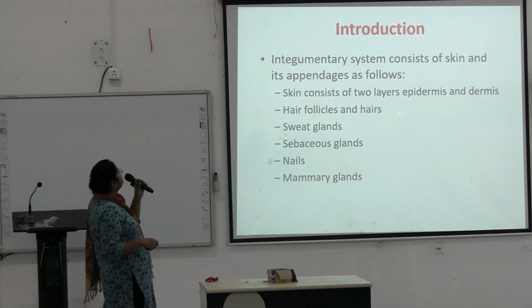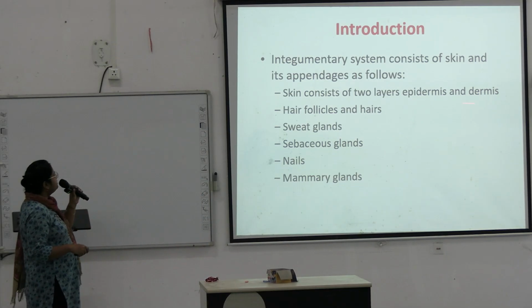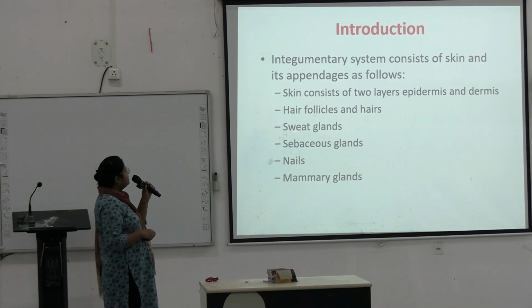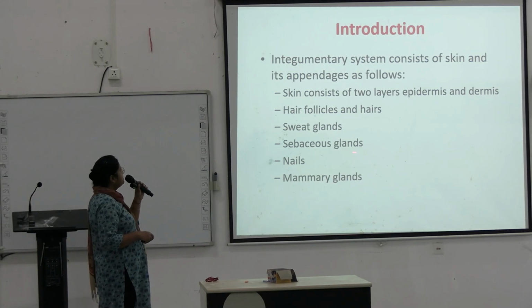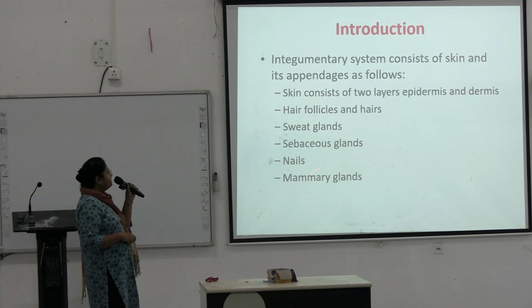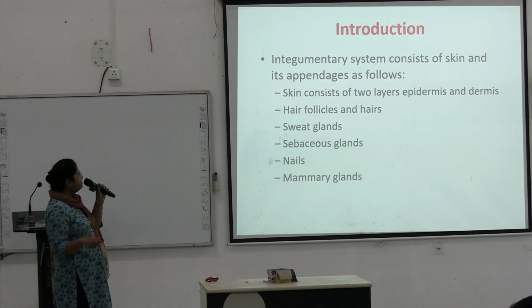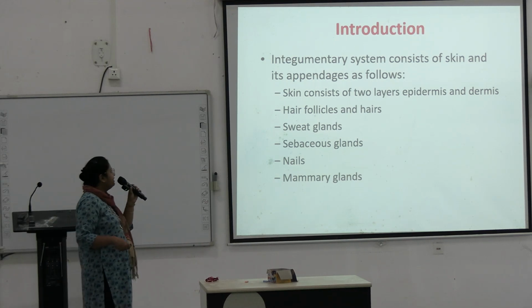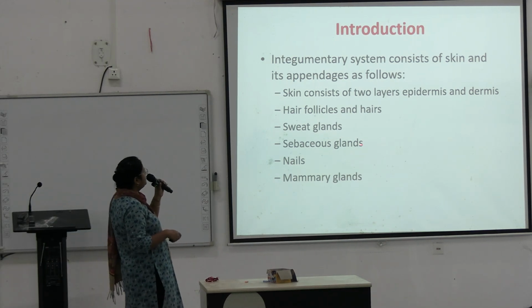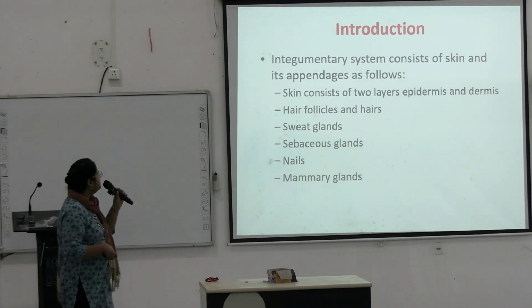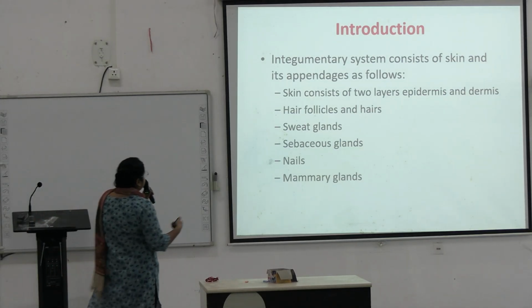Skin consists of two layers, epidermis and dermis. There are hair follicles and hairs, sweat glands, sebaceous glands, nails and mammary glands. Hairs are modifications of nails. You have fingernails and toenails, and mammary glands are modifications of the sweat gland. So all those are skin appendages.